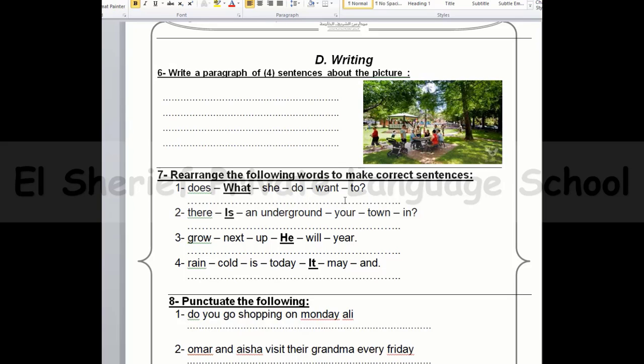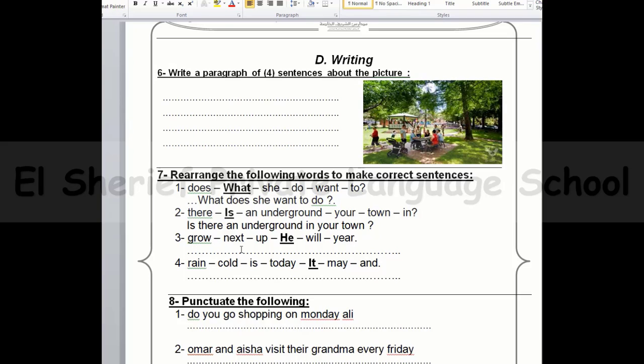Number 1, what does she want to do? Number 2, here we have there is an underground, your, town, and in. The answer will be, as you see, I wrote it here, is there an underground in your town?